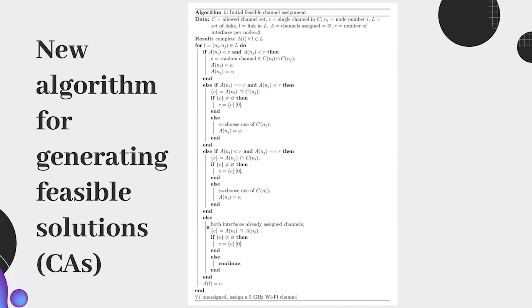And if both interfaces are already assigned channels, then the channel used for that link has to be in the intersecting set of assigned channels of the two nodes at either end of the link. By the end of this, we have an assignment of links to channels. There might be some links that cannot be assigned a channel, and there are two solutions to this. The first is simply to use routing to send packets between those two source and destinations. And the other option is to use that extra optional Wi-Fi link.